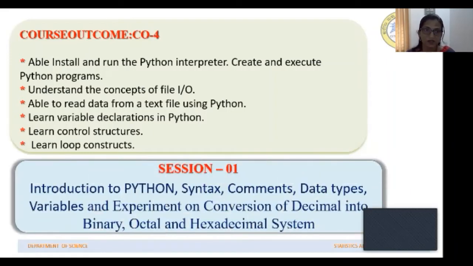Now, in this session, we are going to have a brief introduction to Python. Also, we are going to learn about some syntaxes, comments, and data types and variables used in Python. Also, we are going to look at an experiment to convert a decimal number into binary, octal, and hexadecimal form.